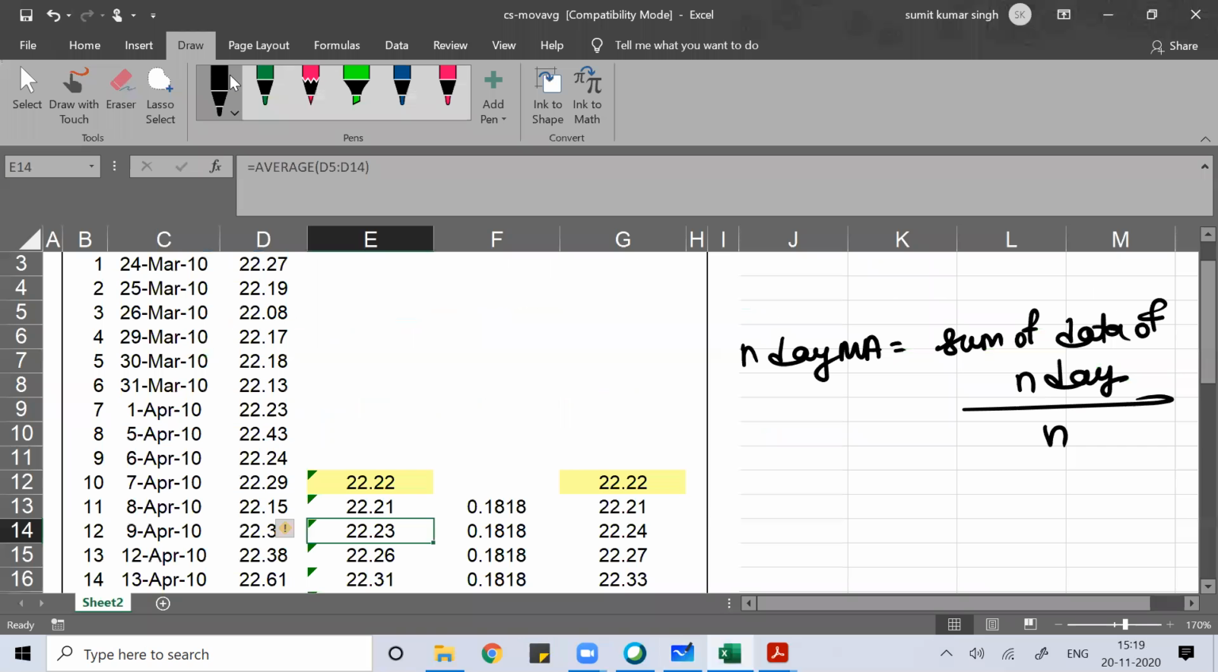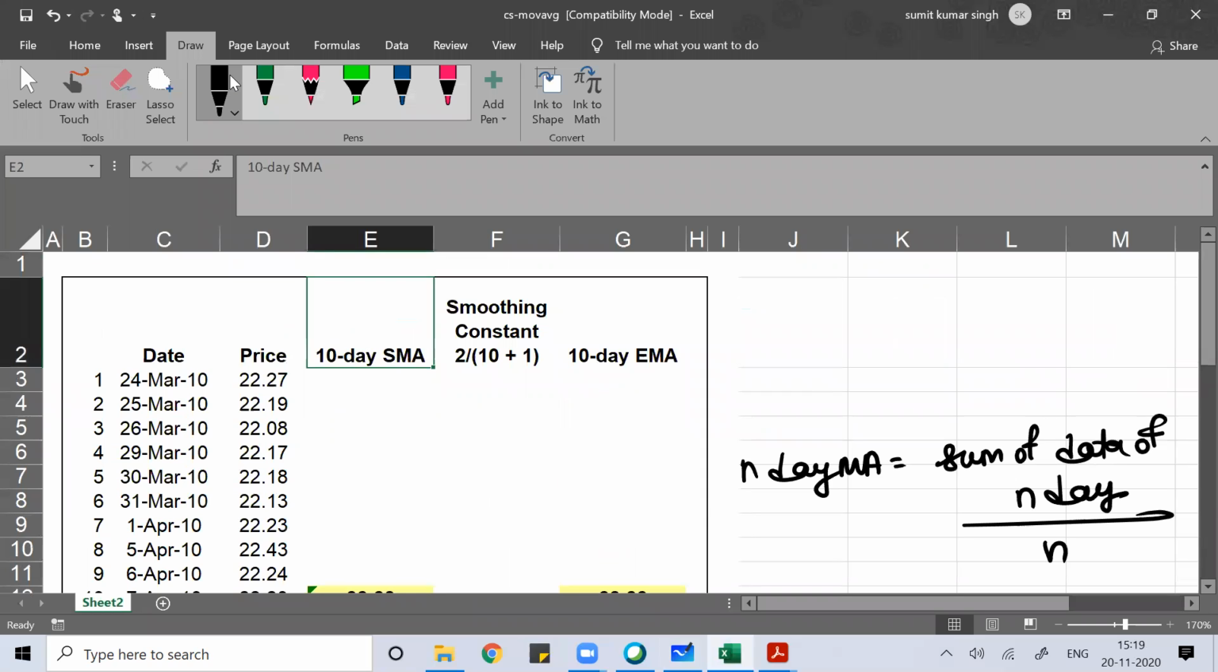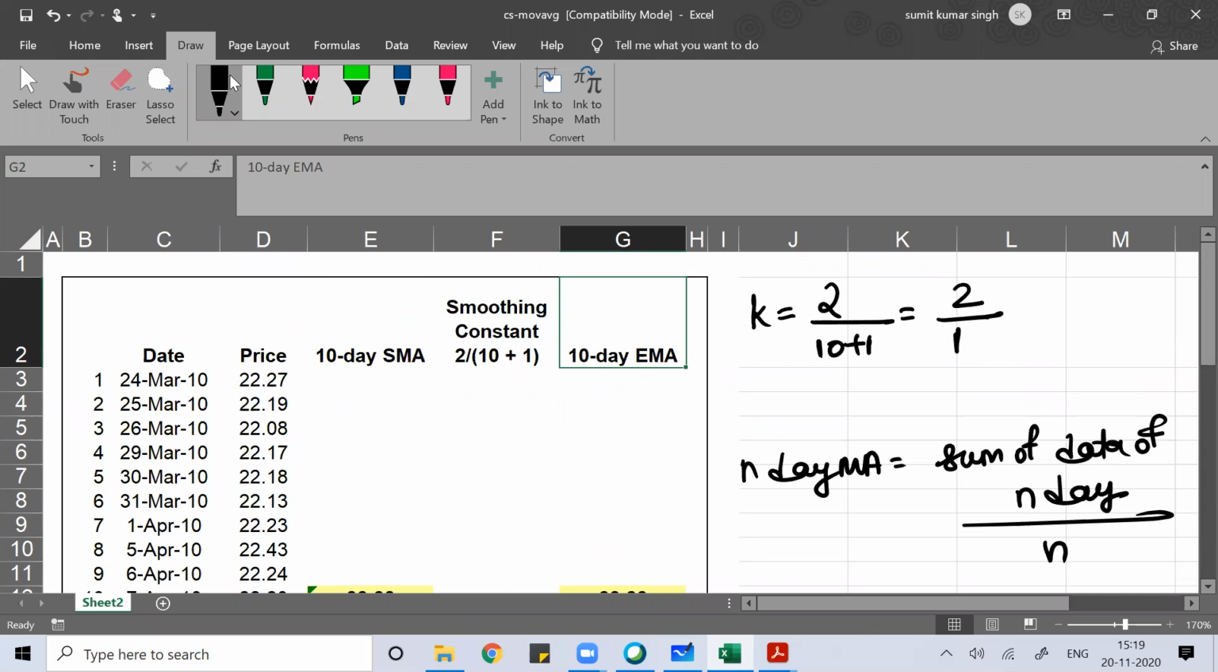So you can see in this problem, I want to find the 10-day exponential moving average. If I want to find the 10-day exponential moving average, first I'll find K. K is equal to 2 divided by n plus 1, so I'll find 2 divided by 11, which is equal to 0.1818.